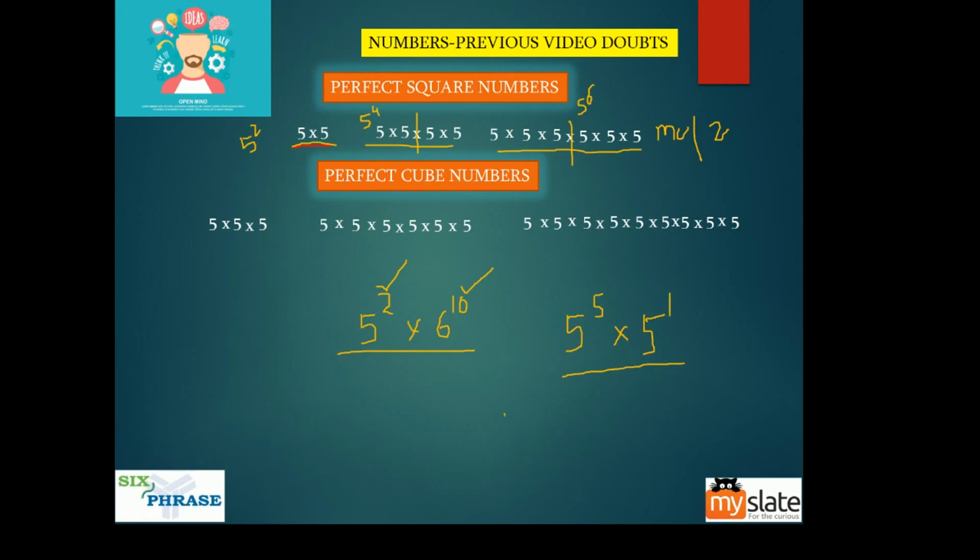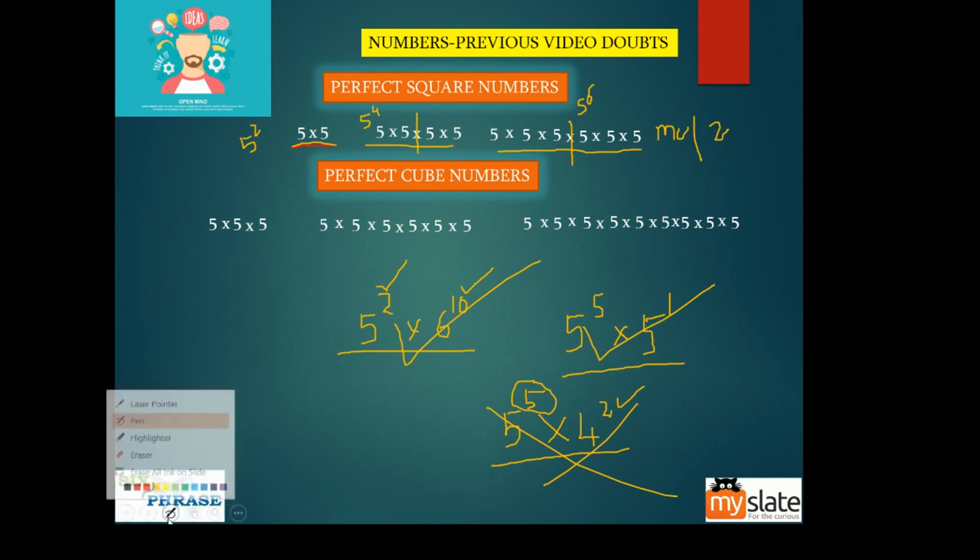But if we have something like 5 power 5 into 4 square, is this a perfect square? This is not a perfect square, because this one is a multiple of 2, but is this a multiple of 2? No, right? So your powers must be multiples of 2. If your powers are multiples of 2, then you can say the number is a perfect square. This is a perfect square. This is a perfect square. But this is not, because the powers must be multiples of 2.